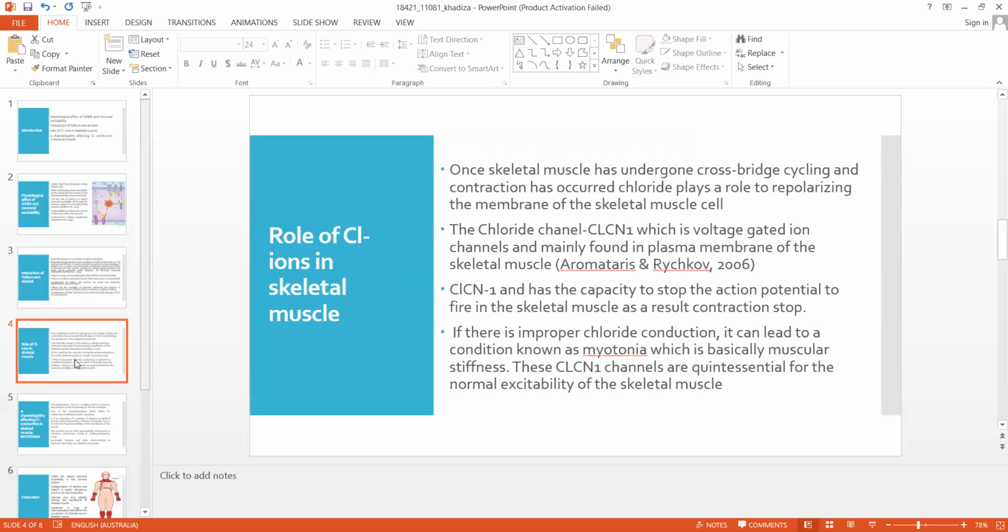And the high level of extracellular chloride ion allows for a repolarization that travels through the CLCN1 channel and has the capacity to stop the action potential from firing in the skeletal muscles. As a result, contraction can stop. So if there is improper chloride ion conduction, it can actually lead to a health condition such as myotonia, which is basically muscle stiffness. So these CLCN1 channels are quite essential for normal excitability of the skeletal muscle.